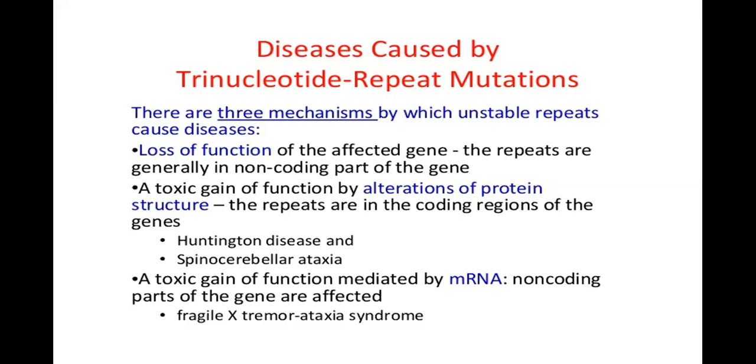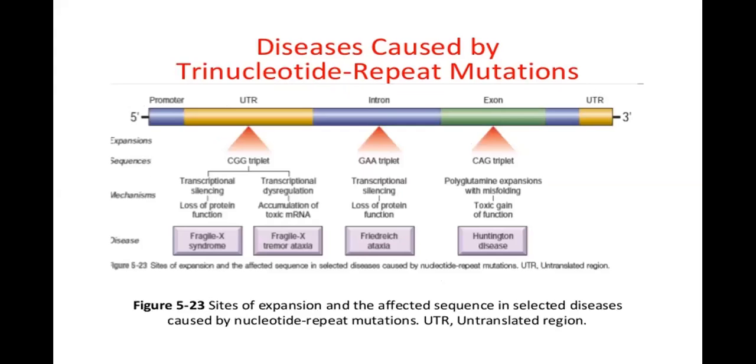The protein structure is altered, and the function which is gained is toxic, and the repeats are in the coding regions of the gene. This happens in Huntington's disease and spinocerebellar ataxia. Or a toxic gain of function mediated by messenger RNA. Non-coding parts of the gene are affected. Fragile X tremor ataxia syndrome comes under this alteration.